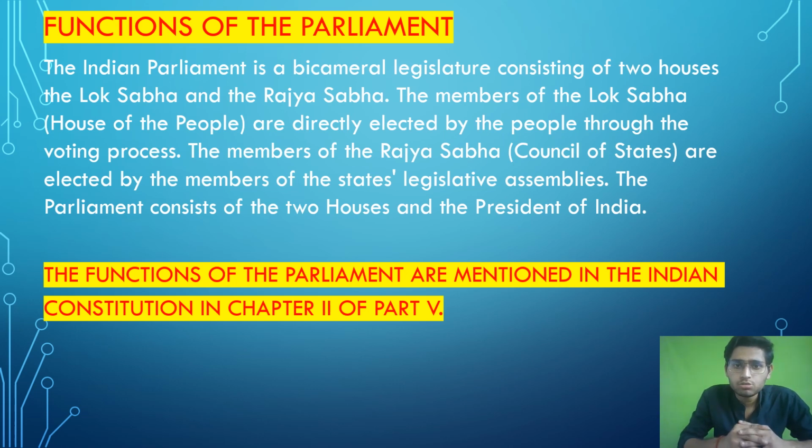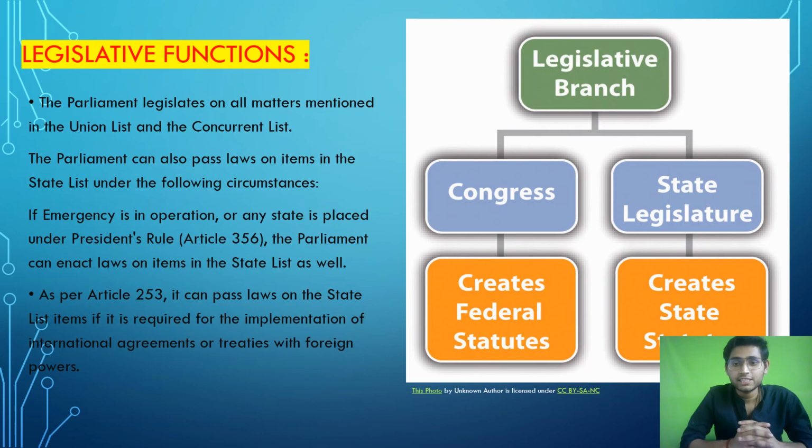The Parliament consists of two Houses and the President of India. Now the Parliament consists of three things: the two Houses, that is Rajya Sabha and Lok Sabha, and the President of India. The functions of Parliament are mentioned in the Constitution in Chapter 2 of Part 5, and it is very important to remember this. तो दोस्तों लेजिस्लेटिव फंक्शन पहले डिस्कस कर चुके हैं, लॉ मेकिंग फंक्शंस के बारे में.